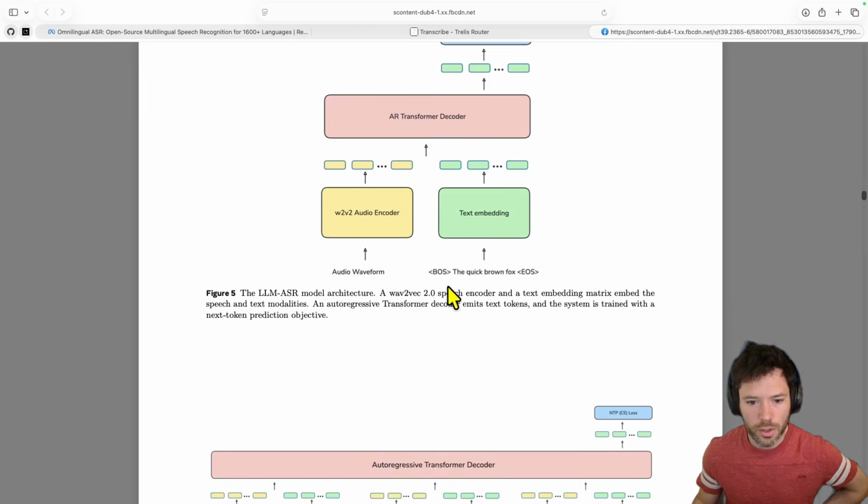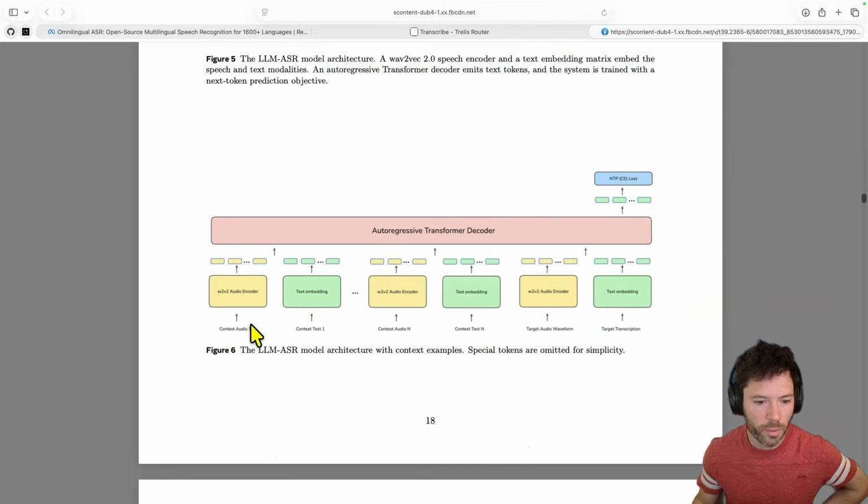Now, there's also support, which is not the case in Whisper, for putting in previous turns, little examples. So you can put in an example of prior audio and text. This is called few shot examples, although they call it zero shot in the paper, which I'm not sure why that is. But if you put in few shot, in principle, it should improve the performance. And it does. They show in the paper it improves for very obscure languages that aren't even covered in this data set. You can generalize to those languages.